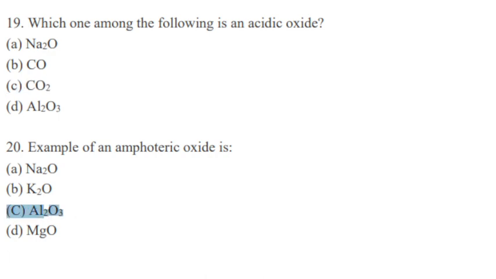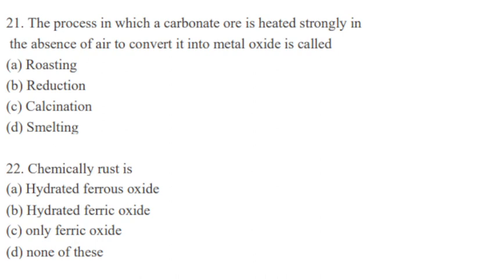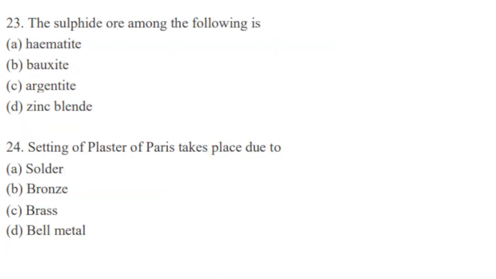Next question. The process in which a carbonate ore is heated strongly in the absence of air to convert it into metal oxide is called calcination. So correct option is C. Next, chemically rust is hydrated ferric oxide. So correct option is B. Next, the sulfide ore among the following is. Options are hematite, bauxite, argentite, zinc blende. So correct option is zinc blende.